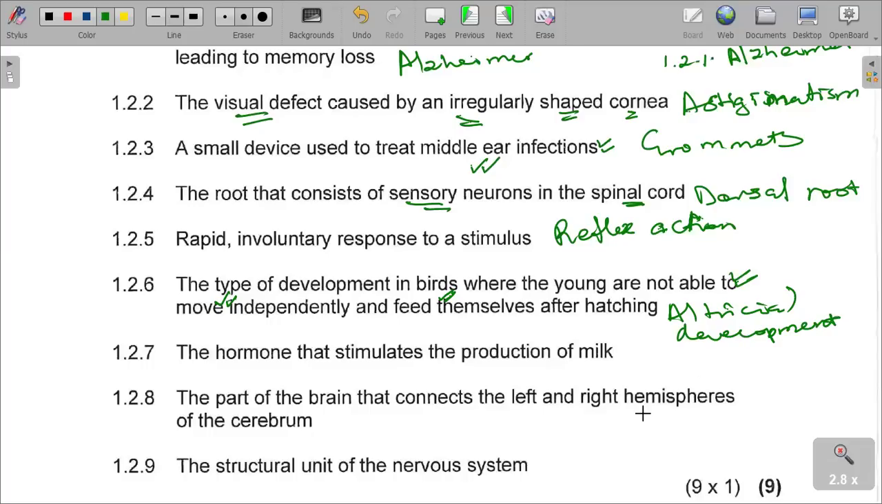It is called artificial development. Maybe next time you might find the same question where you will be asked to give the characteristics of artificial development. So get it right: artificial development is a reproductive situation or a development process where the young ones are born dependent on their mothers.